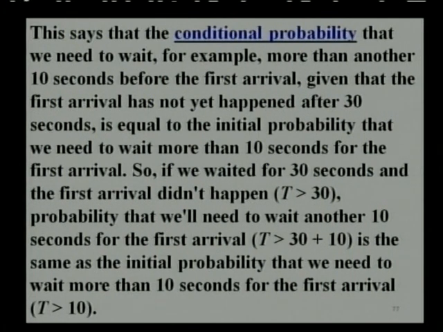So if we waited for 30 seconds and the first arrival didn't happen, that is t greater than 30, the probability that we will need to wait another 10 seconds for the first arrival, that is t greater than 30 plus 10, is the same as the initial probability that we need to wait for more than 10 seconds for the first arrival, t greater than 10.